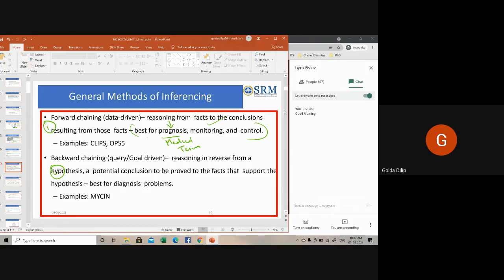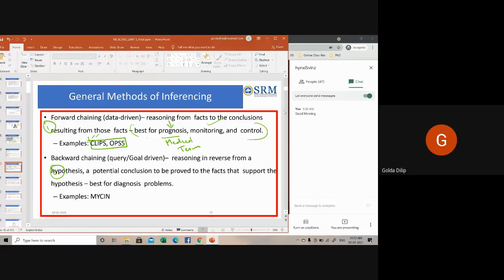The examples of two expert systems given under this domain: one is called CLIPS. The full form is C language... Can someone look into Google and tell me? I forgot the full form for CLIPS. I think C language, some production system it is. Can someone look it up and tell me the full form for CLIPS? It's basically a tool for building expert systems.